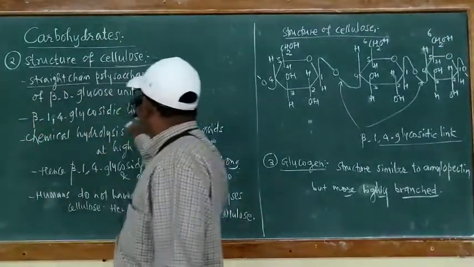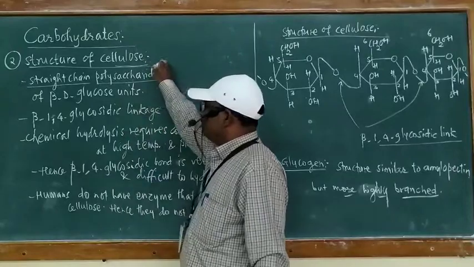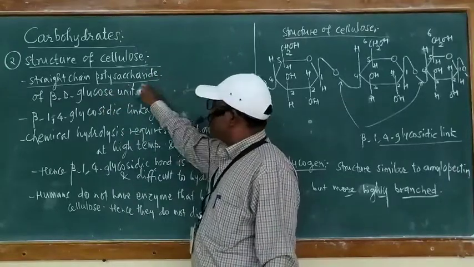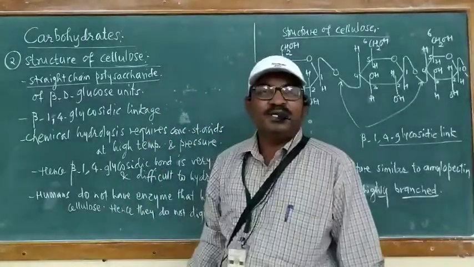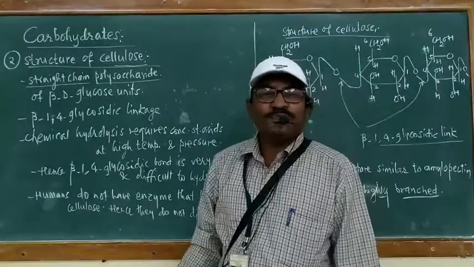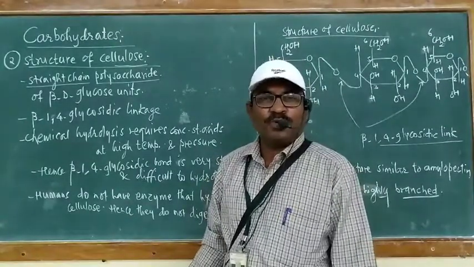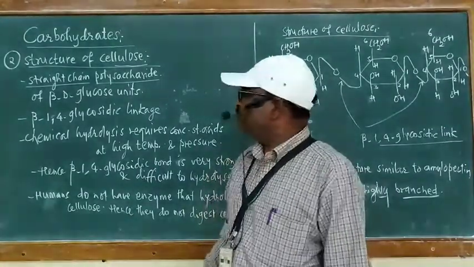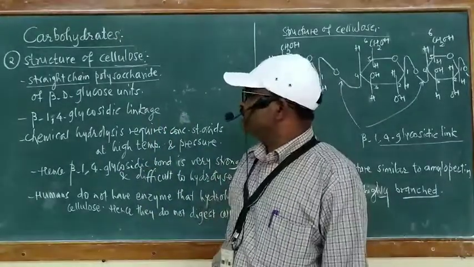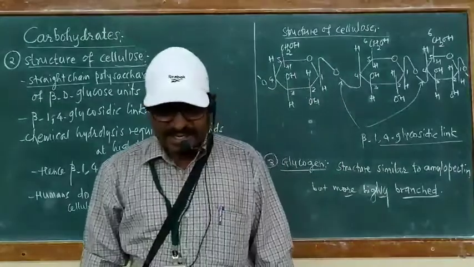Now this is cellulose. Cellulose is a straight chain polysaccharide. Poly means many, saccharide means sugar units. On hydrolysis, cellulose gives a large number of monosaccharide units, hence it is a polysaccharide. Why is it called straight chain?